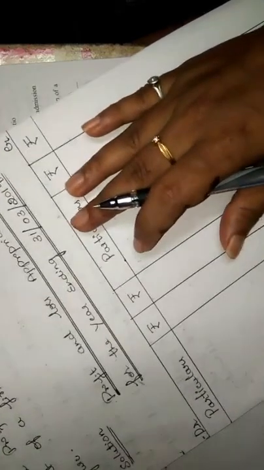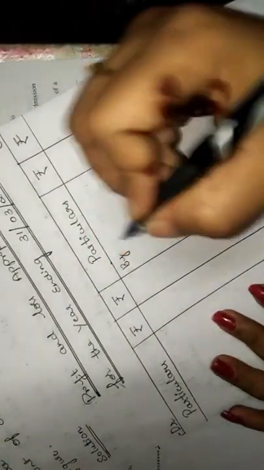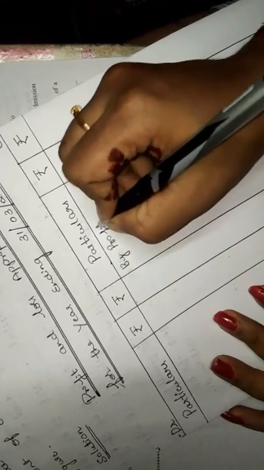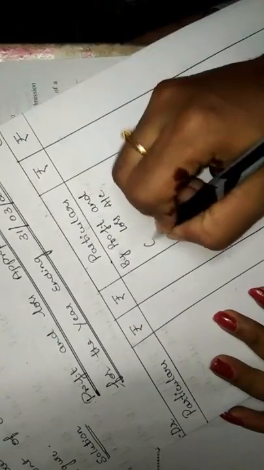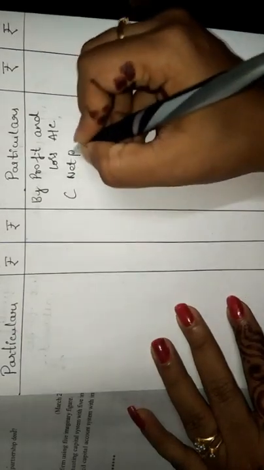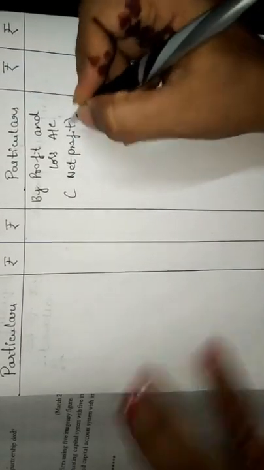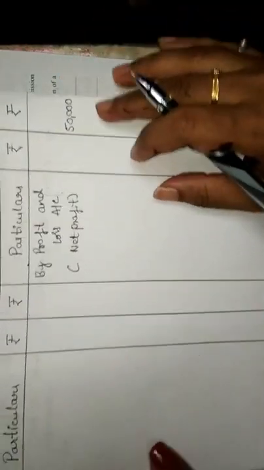Okay, so now what happened? We have to prepare the profit and loss appropriation account with 5 imaginary figures. The first thing is I have to imagine the profit of the firm. So here, the profit and loss account reason is net profit, and I have taken the amount as 50,000. I will directly take it down in the outer column.